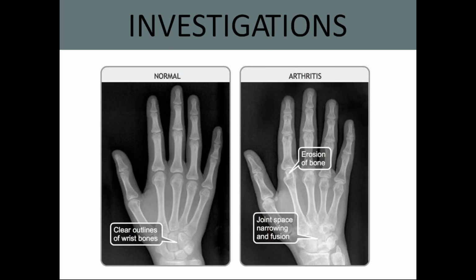So these are the things. We found erosion of bones, and also you can appreciate joint space narrowing and fusion.